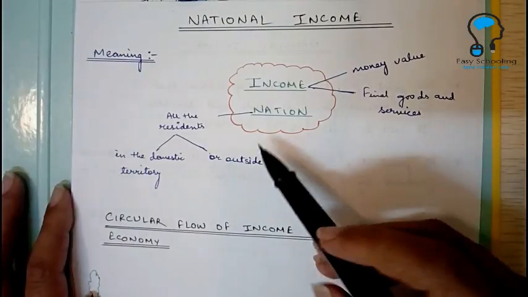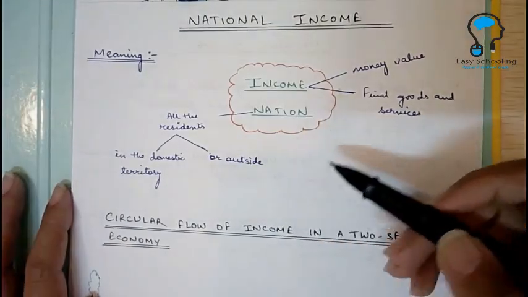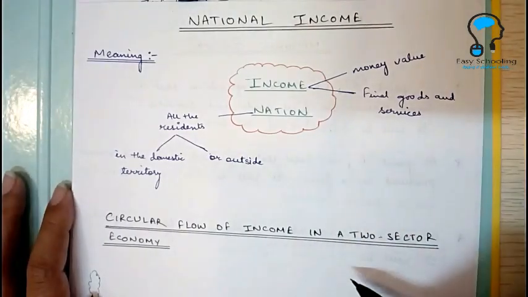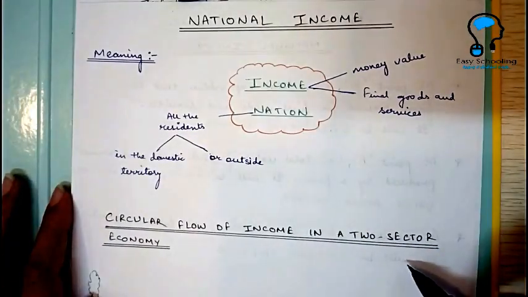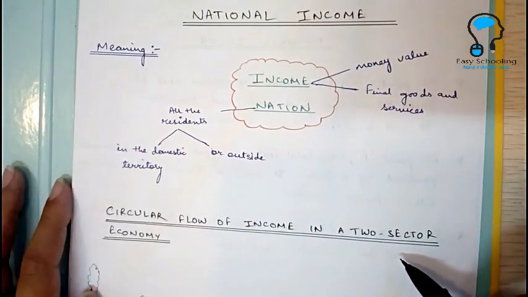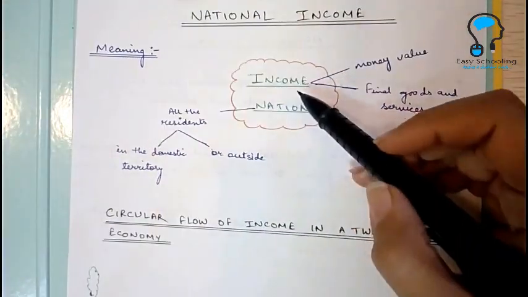In this video, we are going to learn about the methods of calculating national income and circular flow of income in a two-sector economy. First of all, let us try to know what is national income.